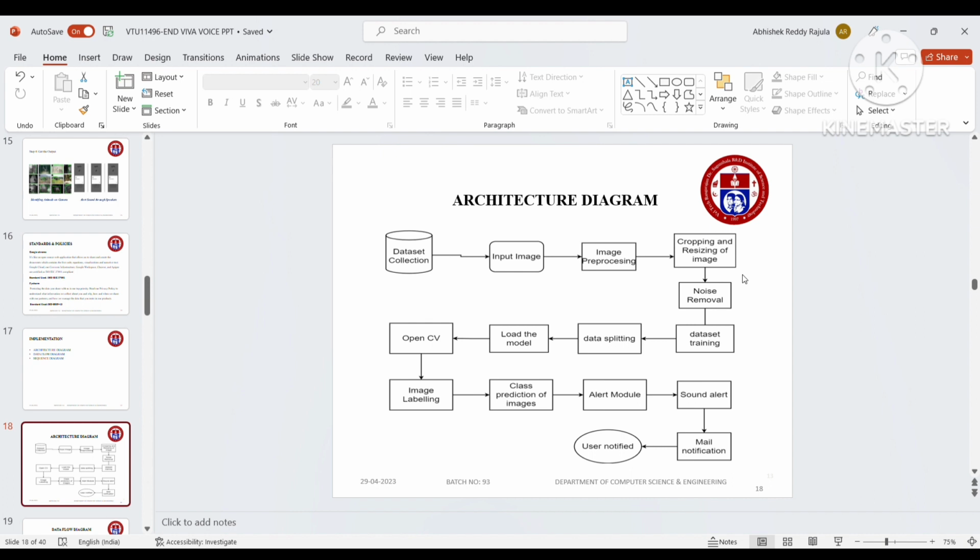And in this, the cropping and resizing of the image, next noise removal, the data set training, and the data split. The data will be split here, and it will be loading the model here. OpenCV, next the image labeling, and after that the class prediction of images, next the alert module, sound module, and the mail notification to the user will be notified here. So everything you can see here is the process we have in our project.